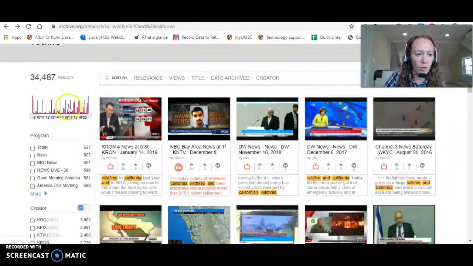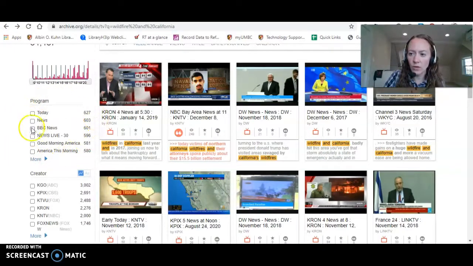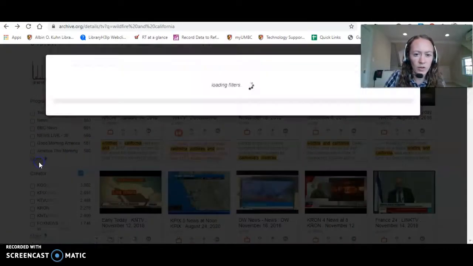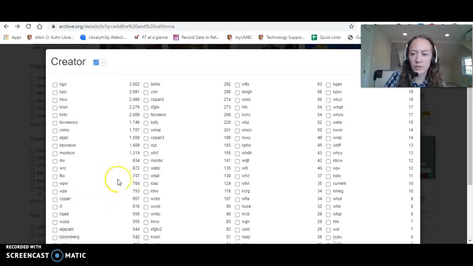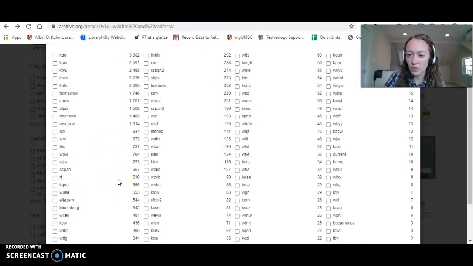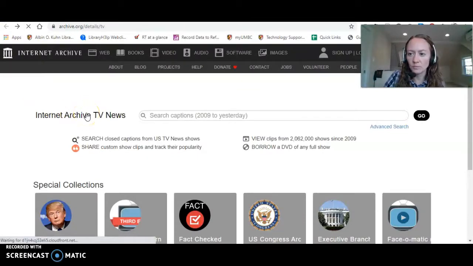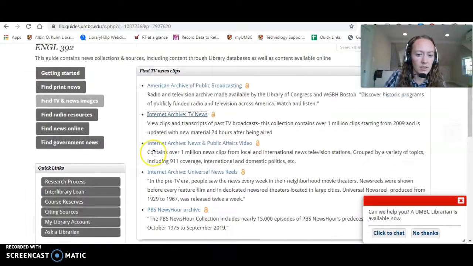And then over here you can see what programs the Internet Archive is pulling from. You can see there is a huge list as that loads. You can also select, those are programs. Let's go back. We can also just look at the list of television broadcast stations. So there's a lot. You can select multiple of those if you want. So again, there's many ways to search using the Internet Archive. You can, of course, limit by date as well. And I recommend exploring these other databases.